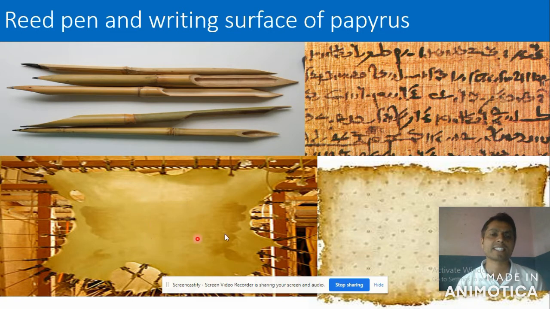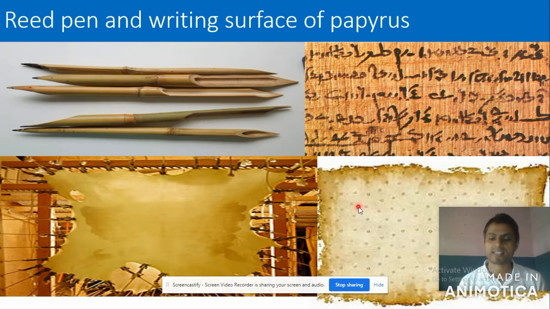And here you can see the parchment. These two pictures are the picture of parchment from animal skin. They are made up of animal skin. So our lesson will be on the basis of these materials which were used to make writing material in ancient times.